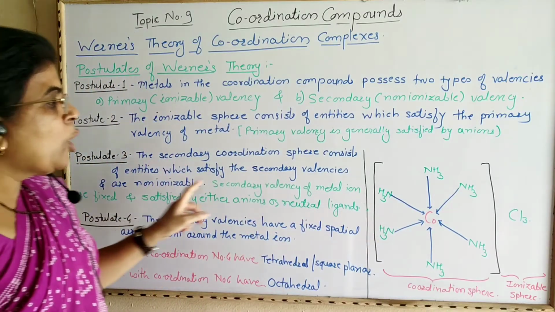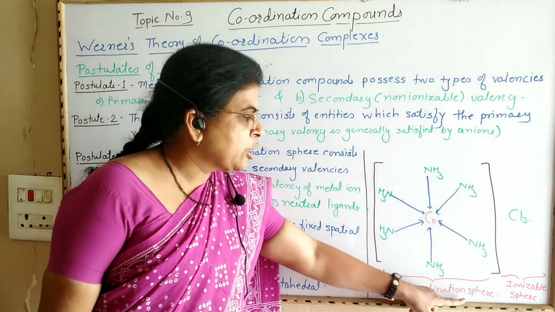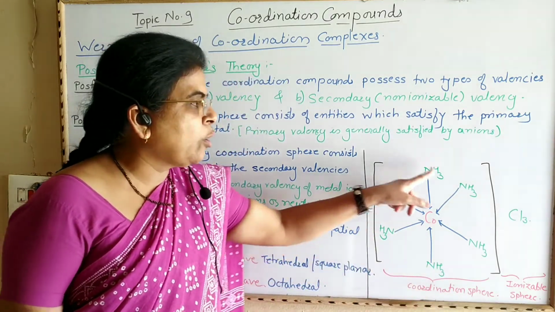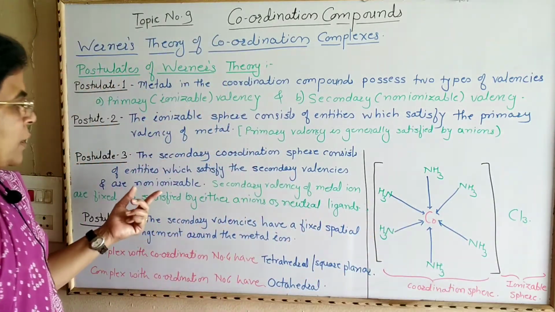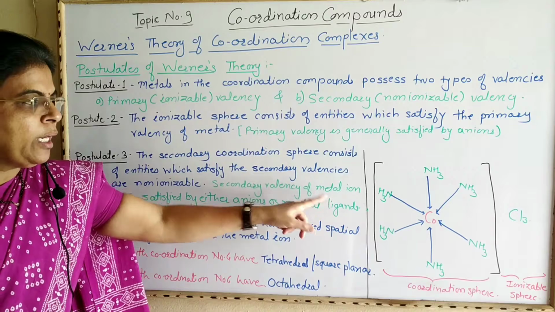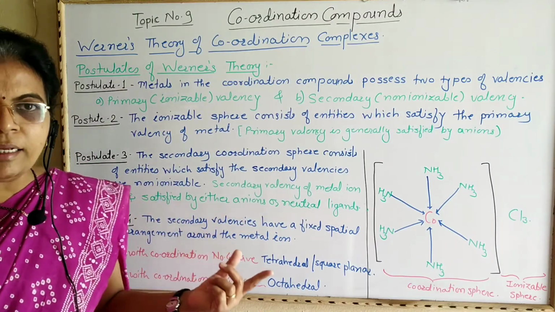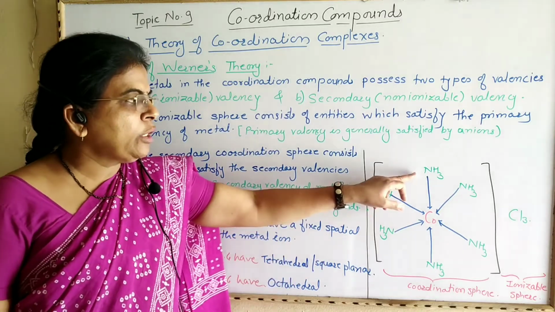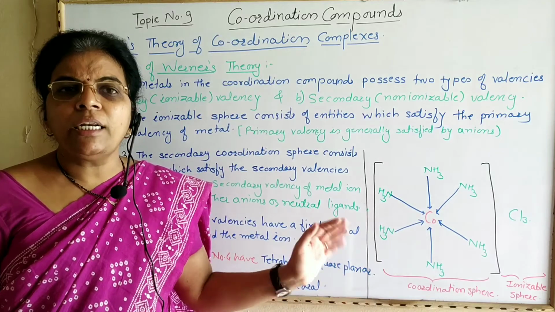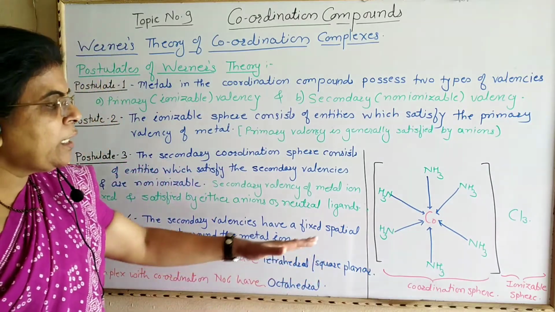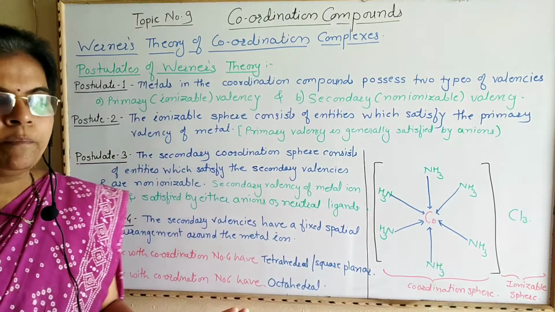These are non-ionizable groups, that is, this is the coordination sphere and these groups do not undergo ionization like Cl. This secondary valency of the metal ion is generally satisfied by either anions or neutral molecules. NH3 is a neutral molecule, and the secondary valency of the central metal ion is a fixed valency.